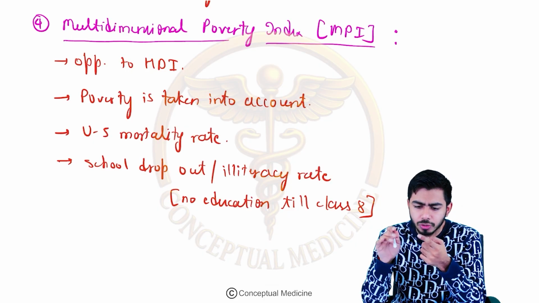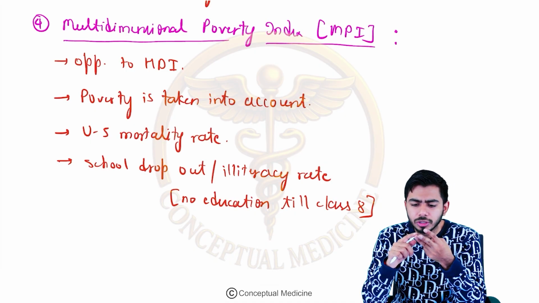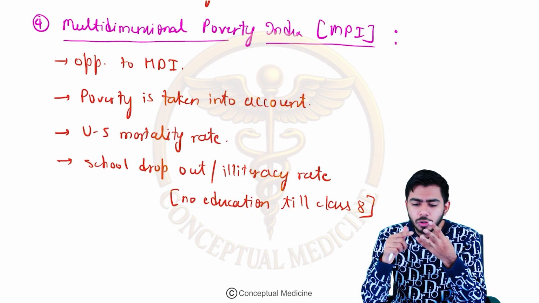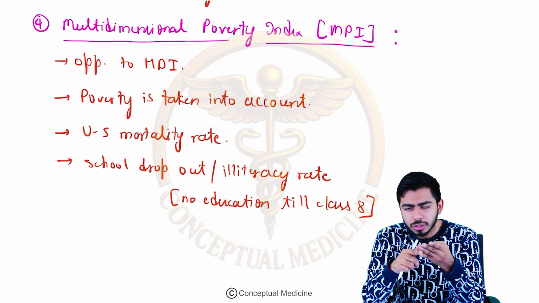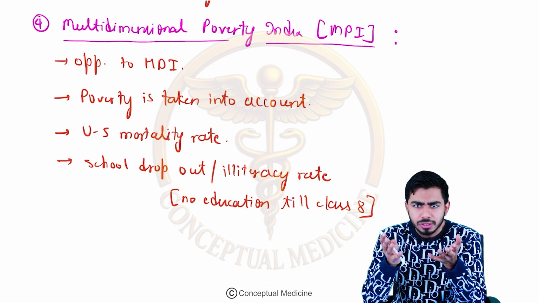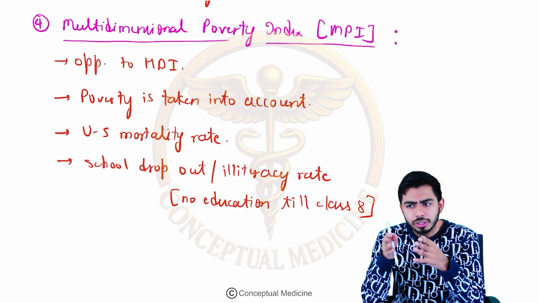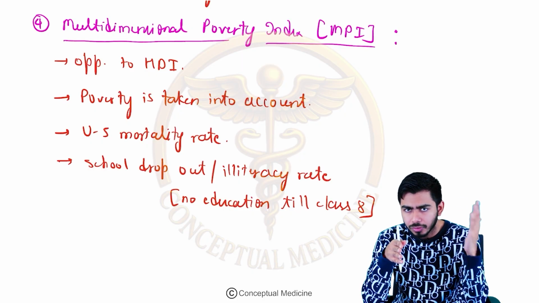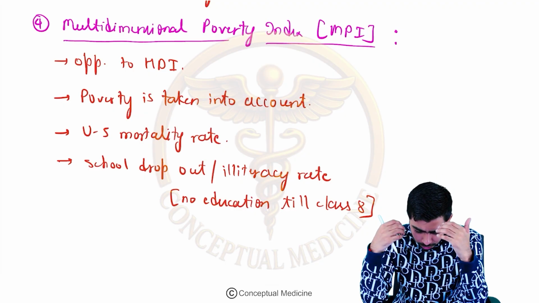So once again guys, it is talking about the poverty, the illiteracy rate, the number of school dropouts, and the number of children who could not have access to the schools, right? These are the things we are talking about in the multidimensional poverty index. It is just opposite to the human development index, where we were talking about the standard of living. Okay, now moving on to the next one.